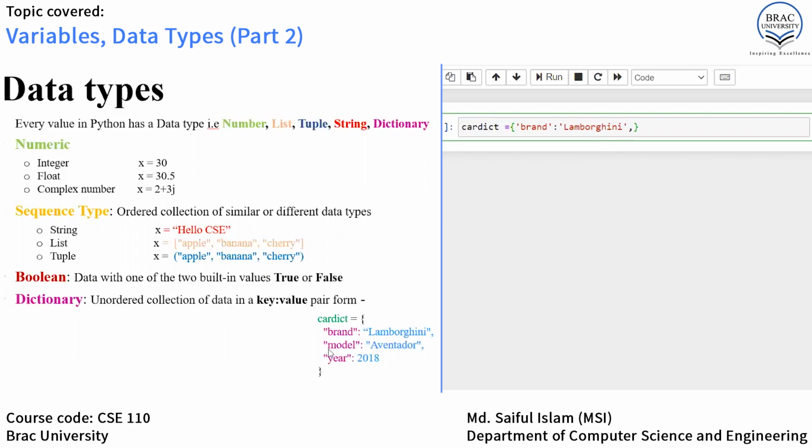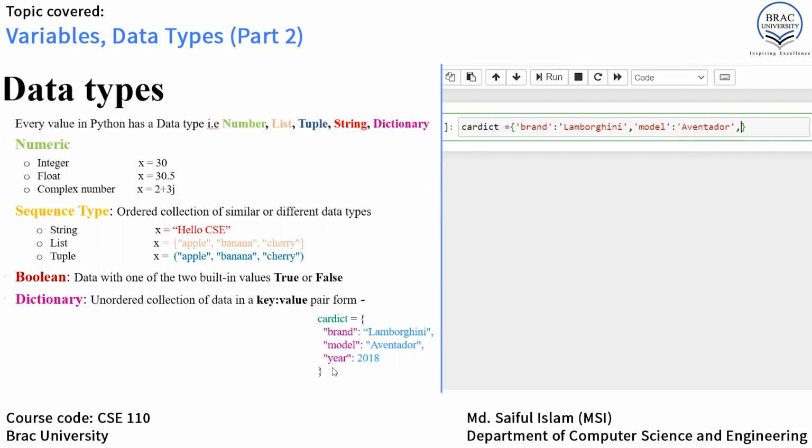Then again, another key. The name of the other key is model. So inside a string, we write model, then a colon and then the value associated with the key. Here, the model of the car is Aventador. Again, we give a comma here.